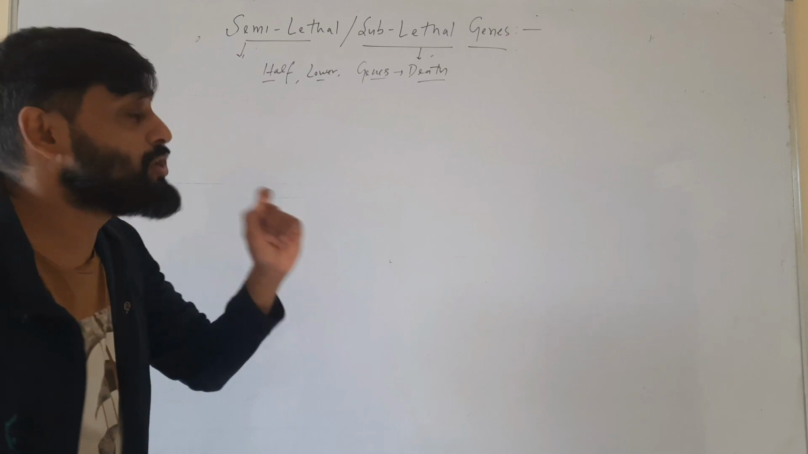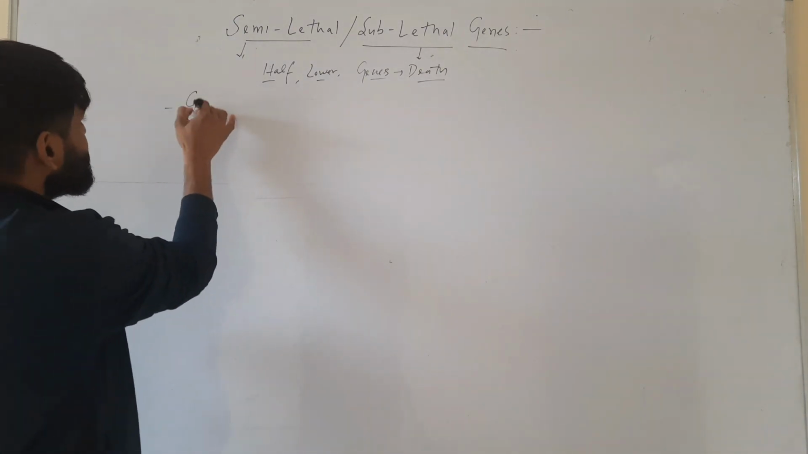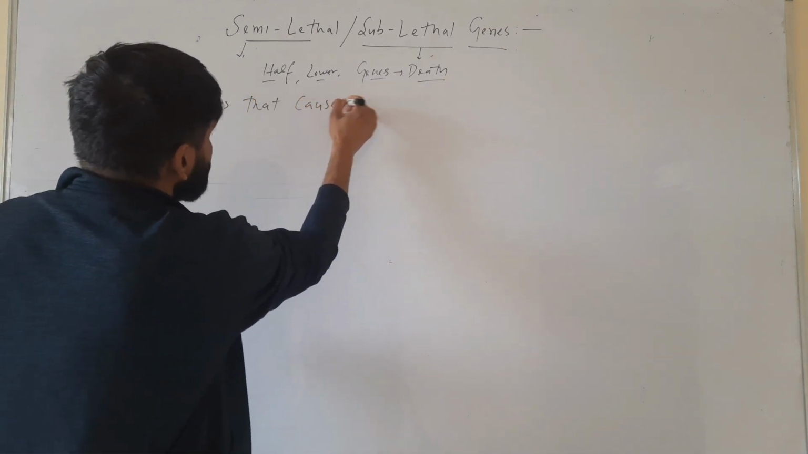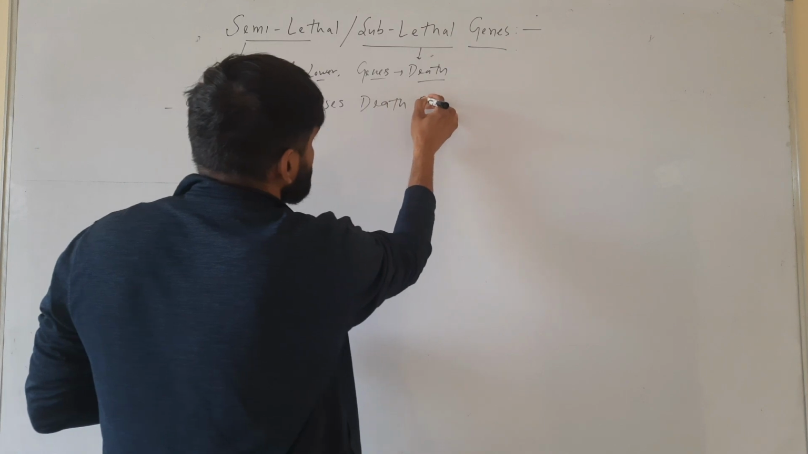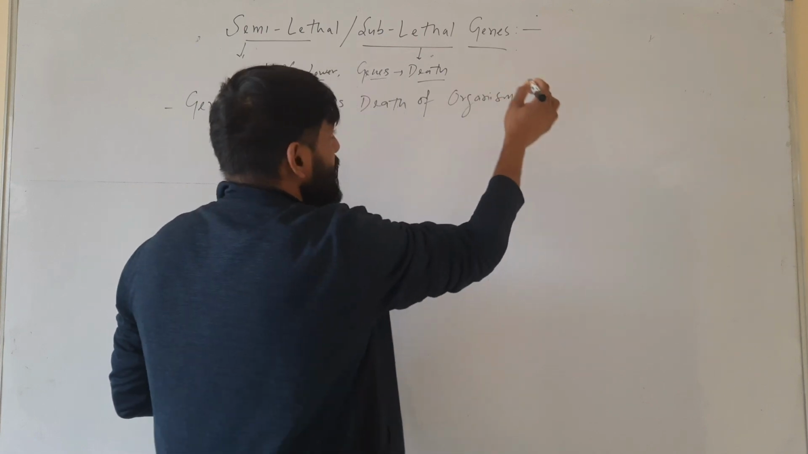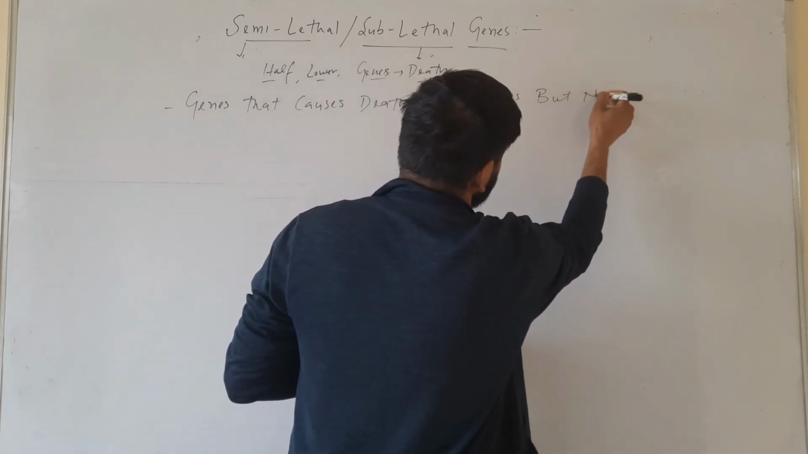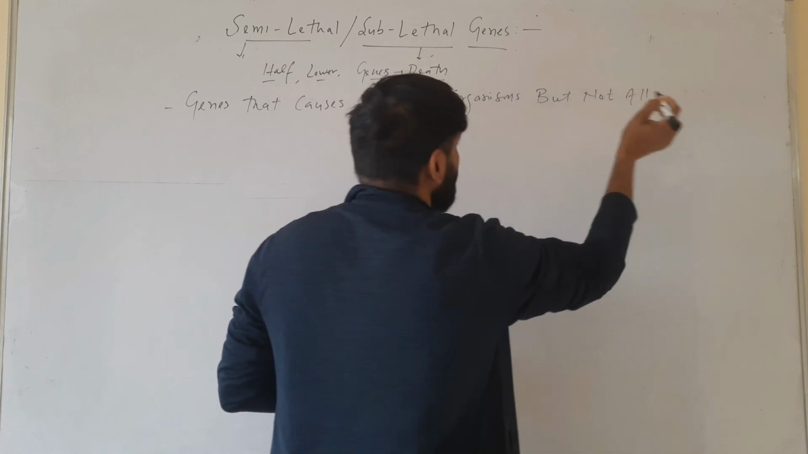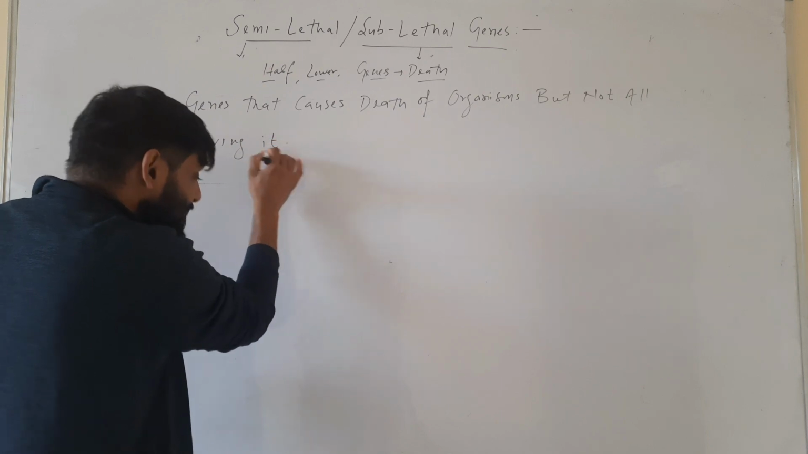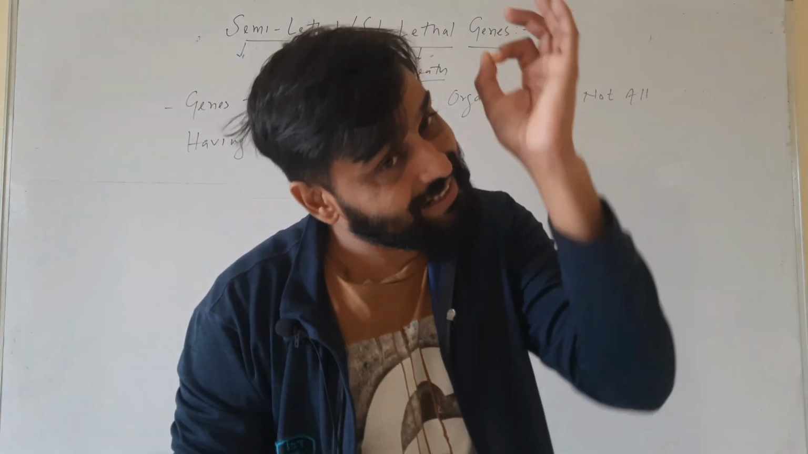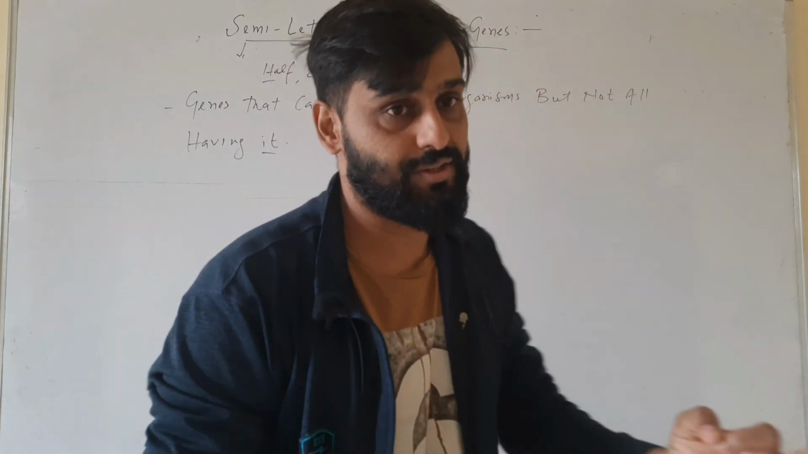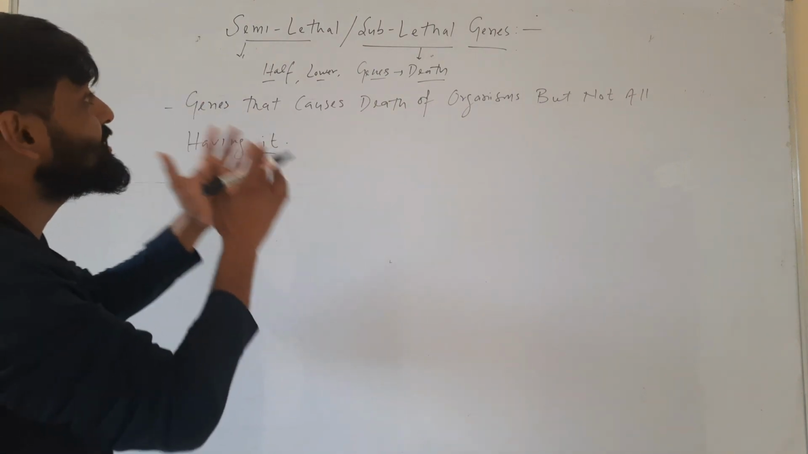So these semi or sub-lethal genes are the genes that cause death of organisms, but not all having it. It is certain that these genes are causing death of organisms, but they are not causing death of all organisms. These genes are called semi-lethal or sub-lethal genes.